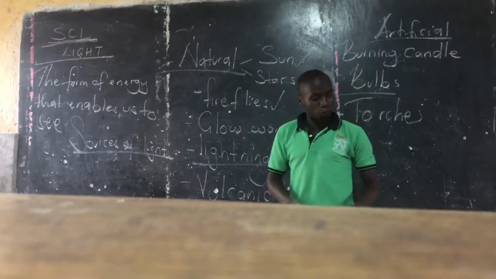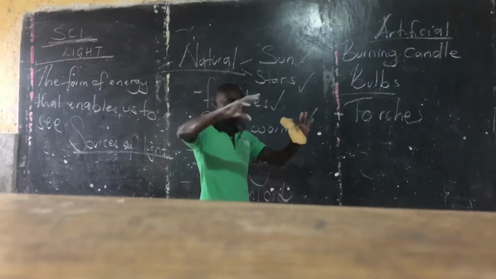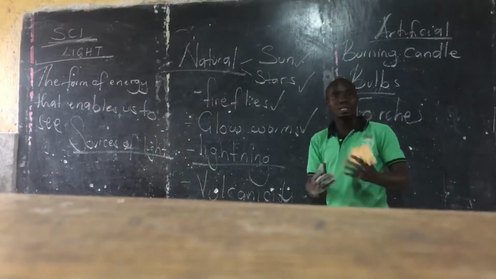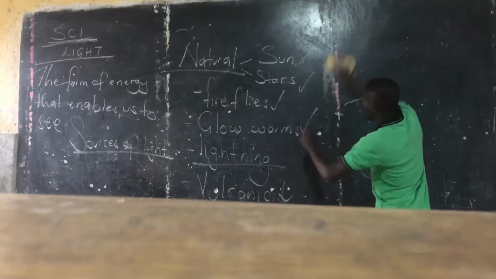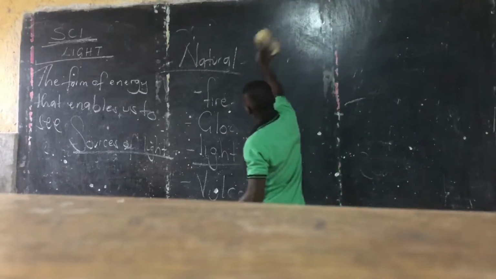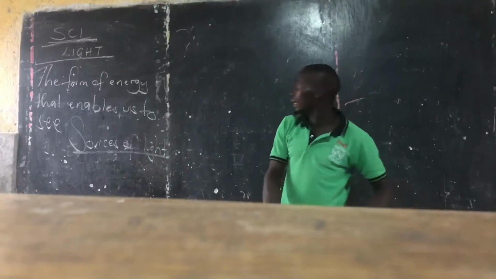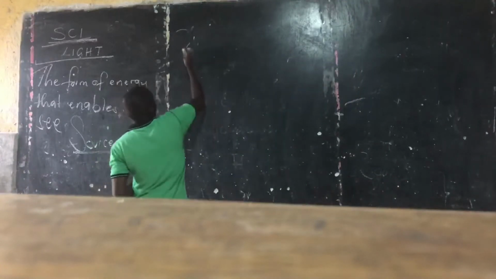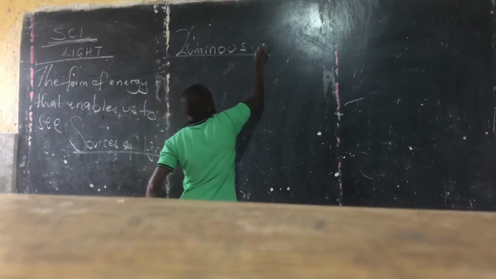And so I've told you, under these sources of light, we have those ones which can produce their own light. So let's look at those now. Under sources of light, let us look at what they call luminous and non-luminous objects. The luminous objects.